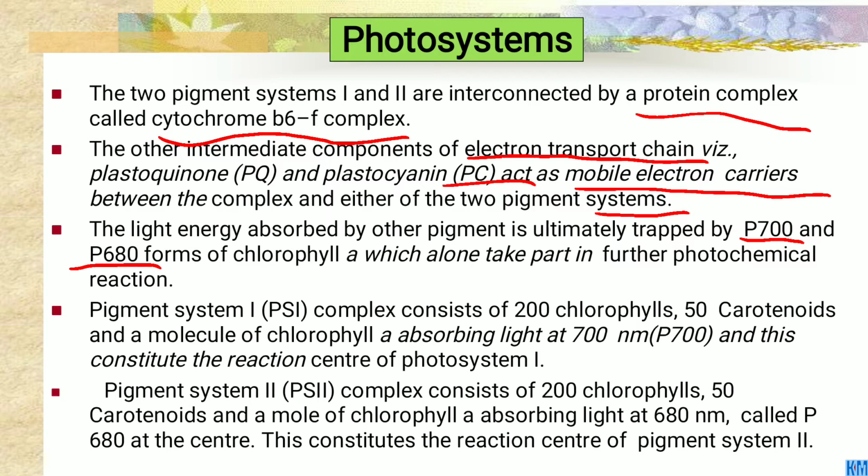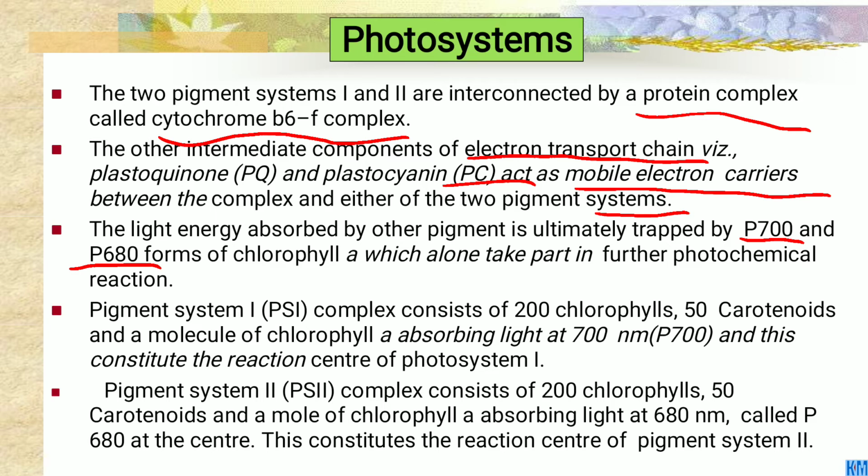Photosystem 1 traps light up to 700 nanometers, and photosystem 2 absorbs light up to 680 nanometers. This form of chlorophyll A alone takes part in further photochemical reactions. The PS1 complex consists of 200 chlorophylls, 15 carotenoids and a molecule of chlorophyll A absorbing light at 700 nanometers, and these constitute the reaction center of photosystem 1.